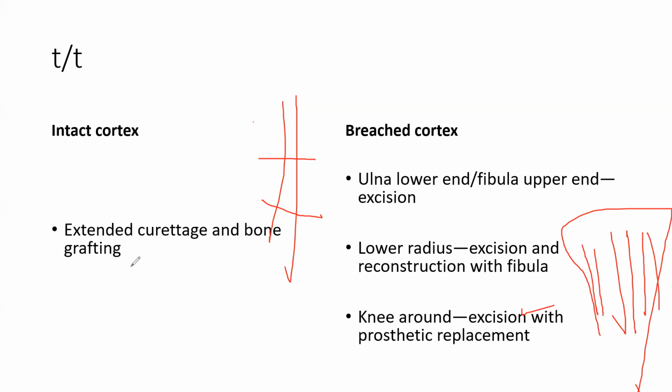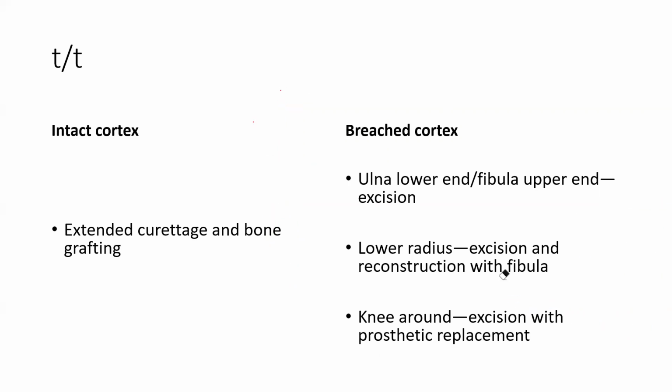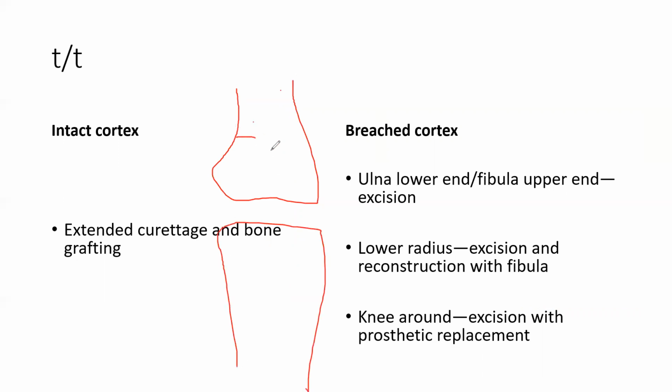Now come to the knee joint: knee joint excision with prosthetic replacement. I will tell you what the issue with the knee joint is. If it has destroyed this much, initially, if it is very small, you curette and put graft.